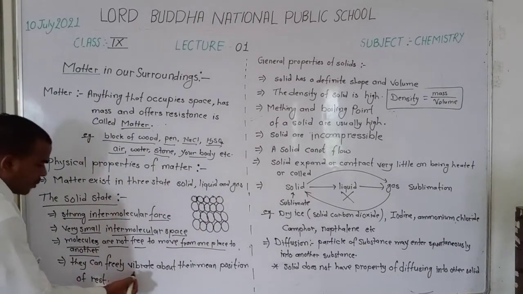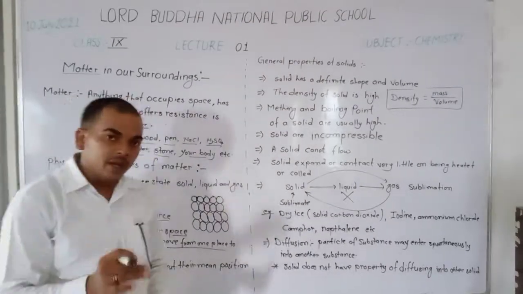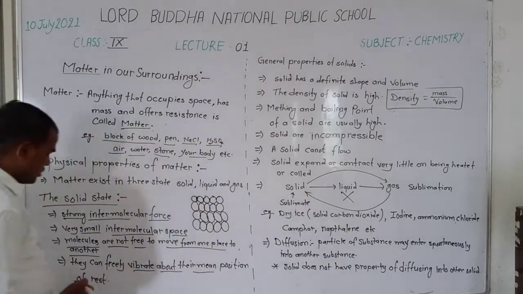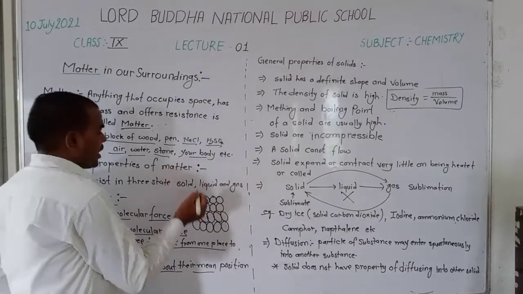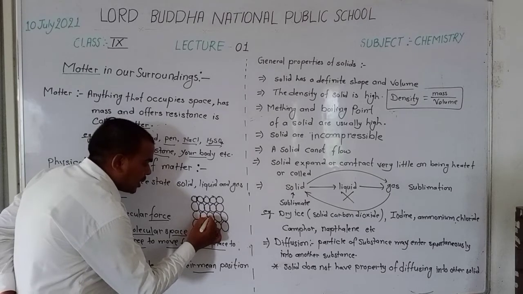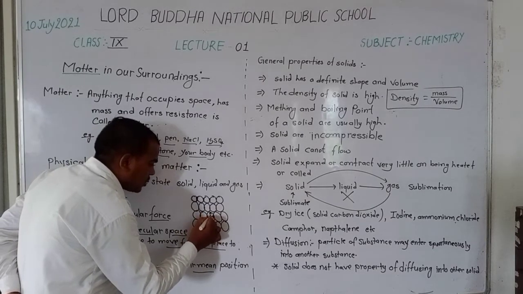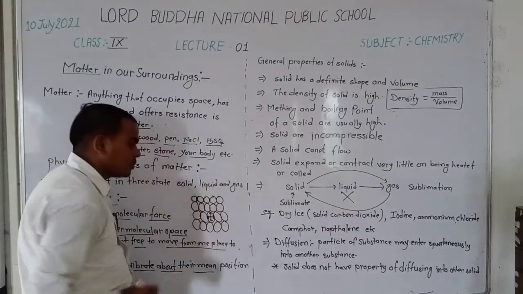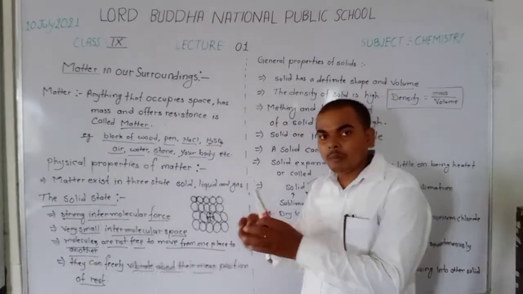They can only vibrate about their mean position of rest. That means solid particles vibrate about their mean position upward, downward, left, right, but at rest. Okay? They cannot move from one place to another. They only vibrate at their mean position.